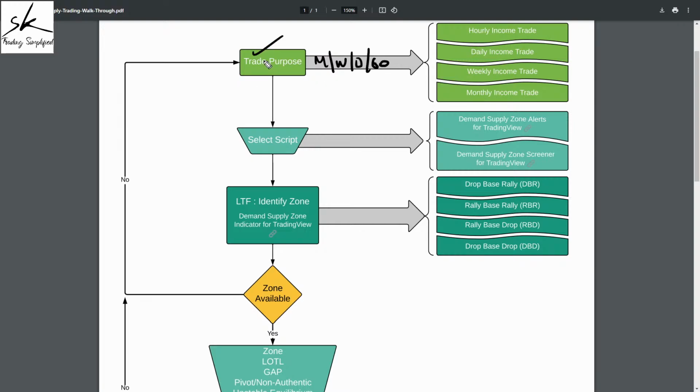I know what time frames I'm using. I know what analysis I'll be doing on each and every time frame. Now the next challenge is that if I take the example of NSE, we have over 2000 plus companies listed on NSE. So it's not humanly possible that I sit and analyze 2000 companies every day. So what I need to do now is we need to have a process in place for selecting some scripts,